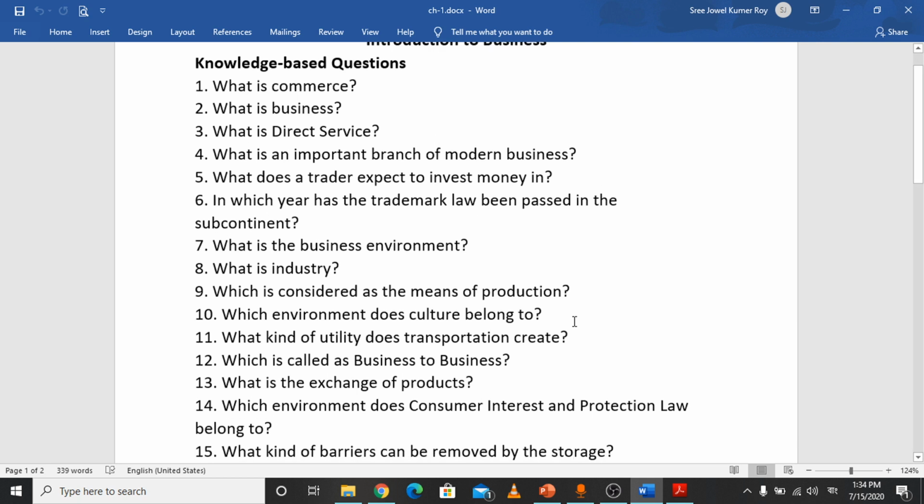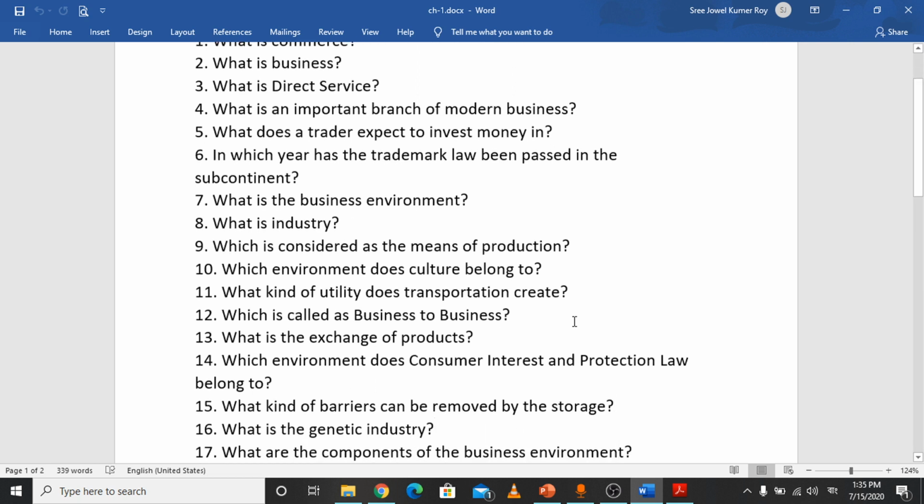What kind of barriers can be removed by storage? Barriers removed by storage, you will say, are time related barriers. Time constraints can be removed by storage, because we store products in order to use one season's products in another season.